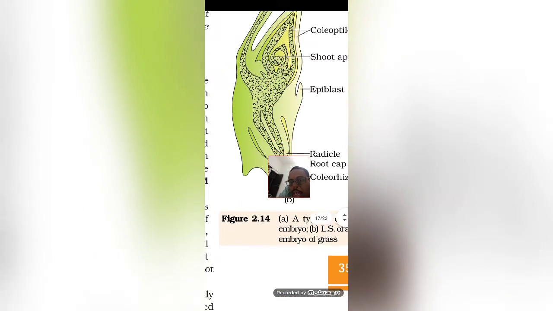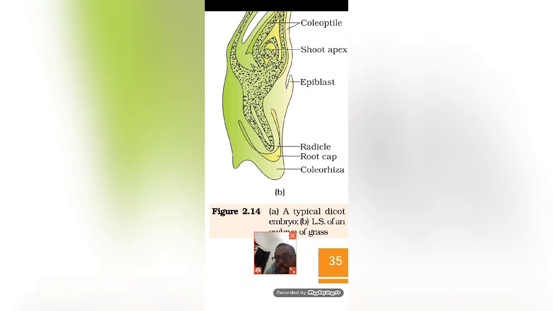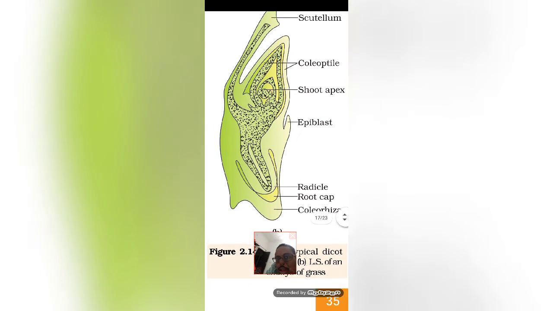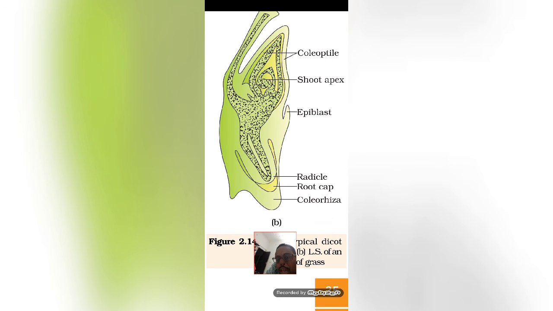And in the monocot plant, there is a small difference. If you see this monocot, the plants will have a coleorhiza. That means they also have a radicle and a root cap.